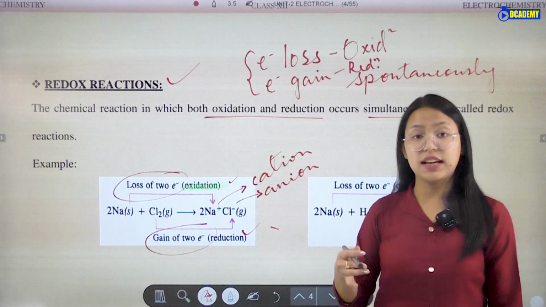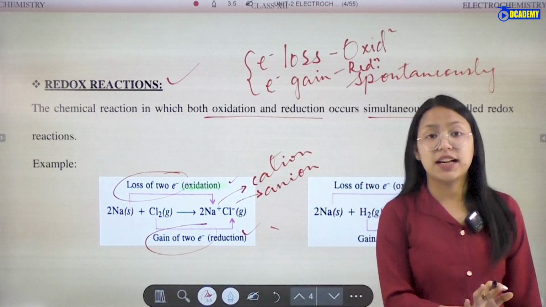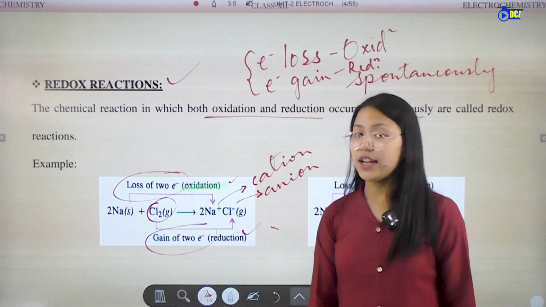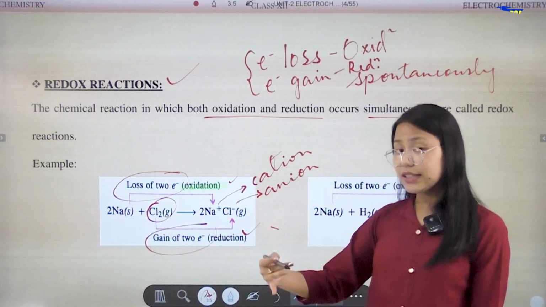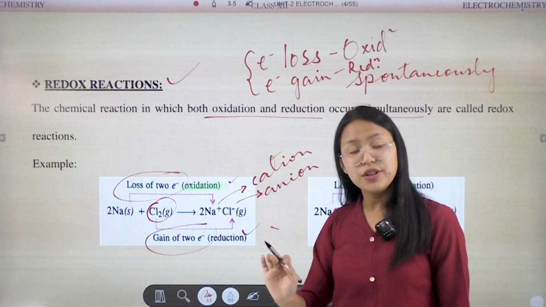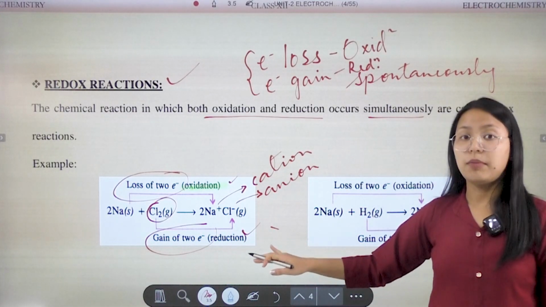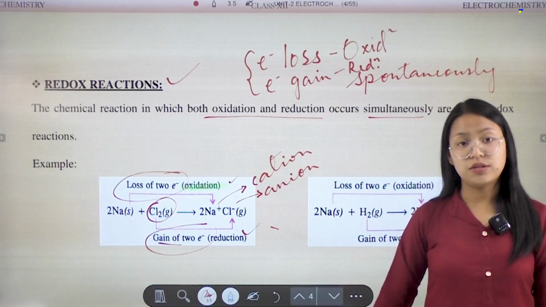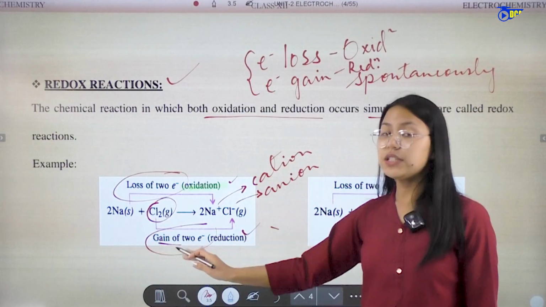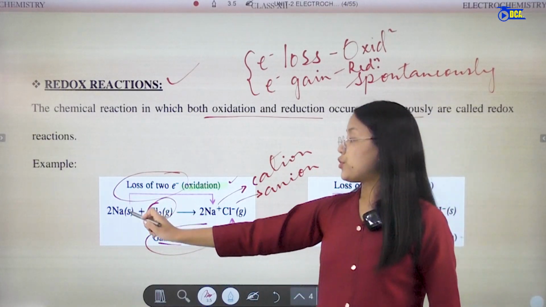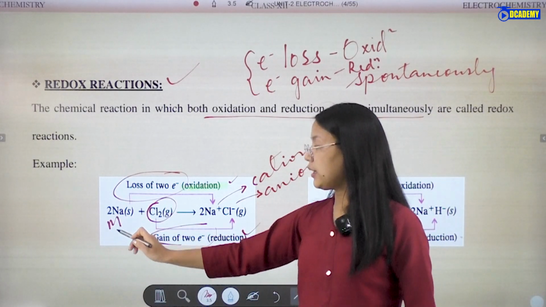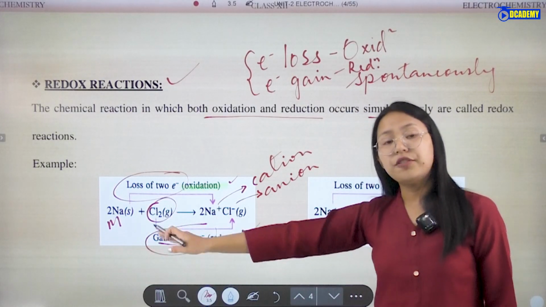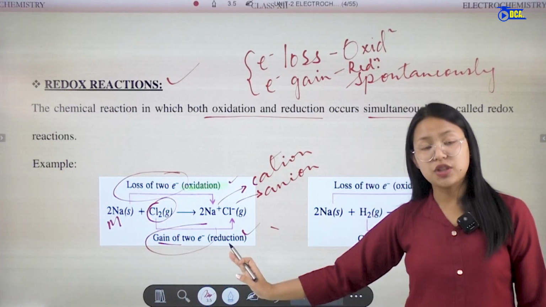Negative charge is an anion, positive charge is a cation. So here, Cl2: is it a metal or a non-metal? It is a non-metal, so what charge does it get? A minus charge, because it gains electrons. Sodium, on the other hand, is a metal, so it loses electrons and then forms a positive charge ion.